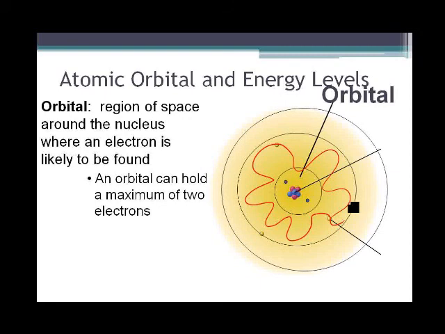An orbital can hold a maximum of 2 electrons. This atomic orbital and energy level, this quantum theory, led to that new discovery, that new field of physics, quantum physics, and will be discussed in greater detail a little bit later.